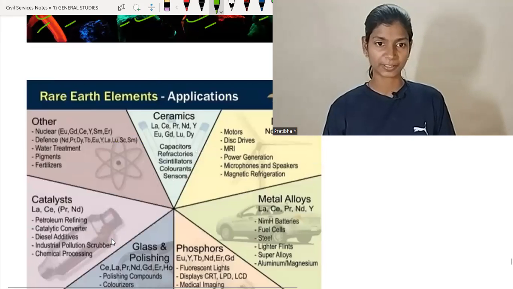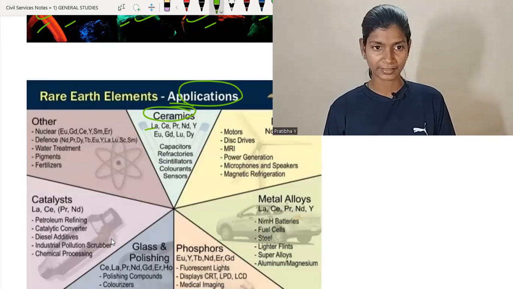So, rare earth metal applications. Ceramics, like lead. I do not remember the name, but ceramics are used in capacitors, refractories. When we make a capacitor, in physics, which we use in the electronics arena, capacitors are made out of it. Sensors are made out of it.